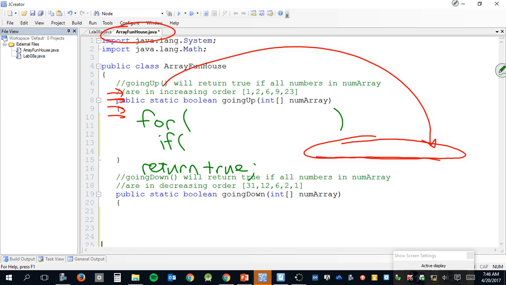So what do I put in here? First of all, if the current entry is less than the one after, then return false. That's it. That's the whole idea.